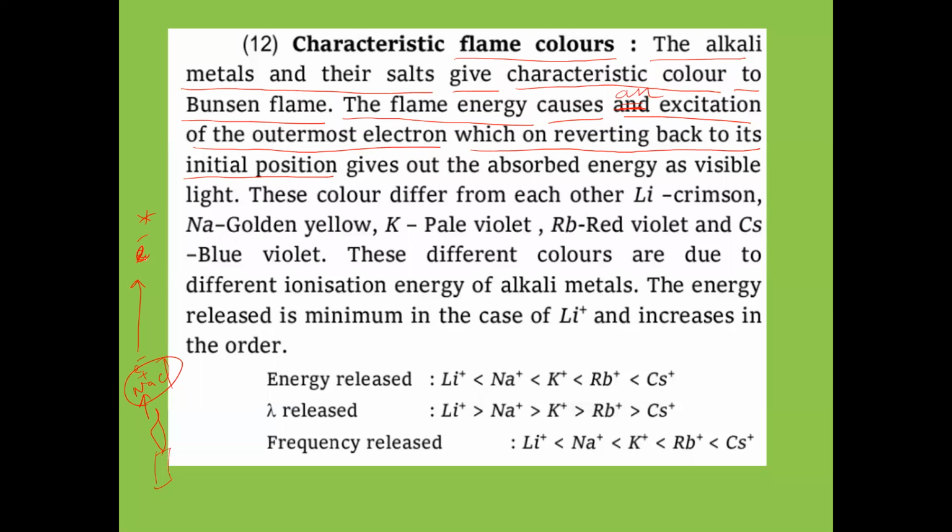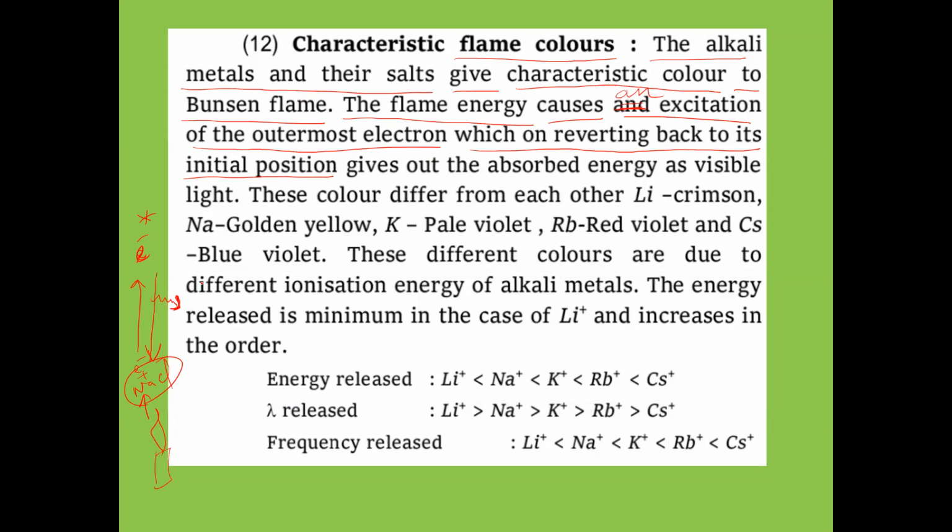With a star symbol it is called what? Excited electron. This excited electron will again come back to the ground state. When the electron is coming back to the ground state, it will release some amount of energy. This energy will be in the form of a particular color of radiation. When the electron is excited and again de-excited, energy is released in the form of a specific color. This is called flame color.